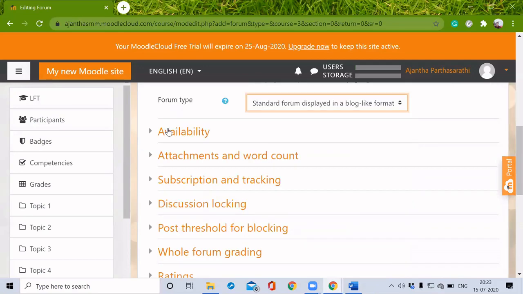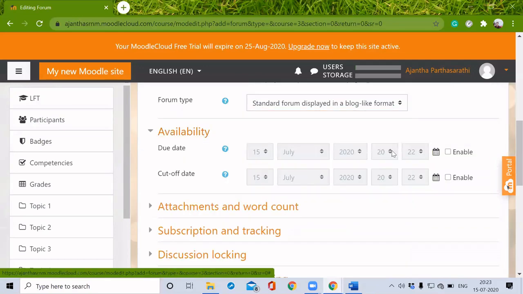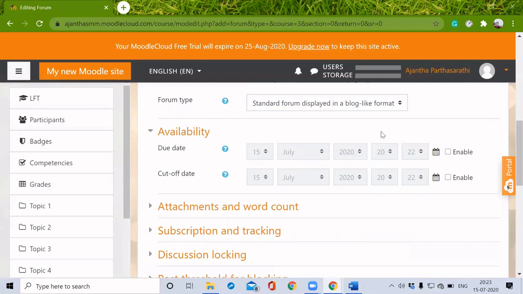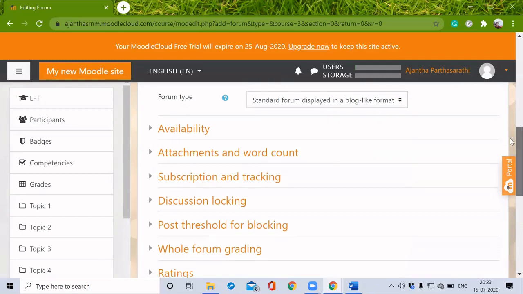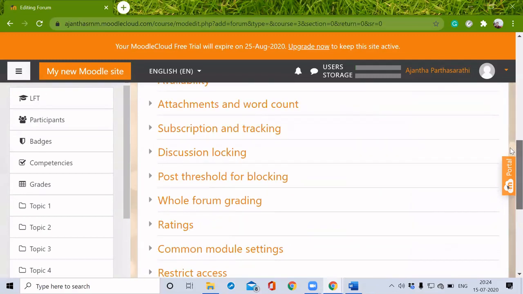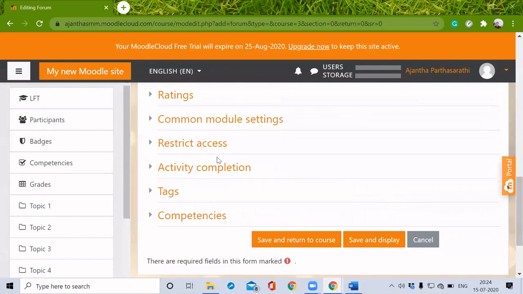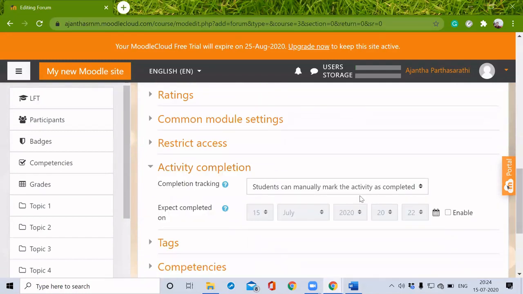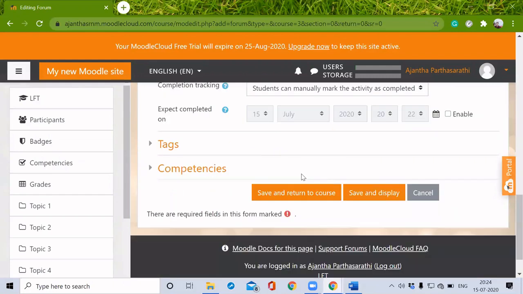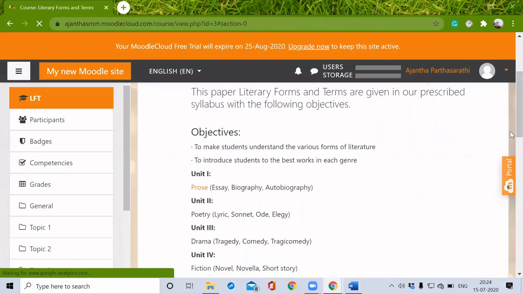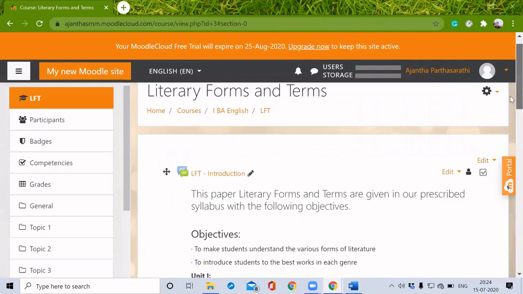And we can check this availability. If you want to make a due date or cutoff date, we can give, but it is not applicable for this forum because I just want to make it as an announcement. I don't want to do anything here. And for activity completion, the student can mark the activity as completed manually. So I'm just clicking save and return to course. So the syllabus will be displayed here.